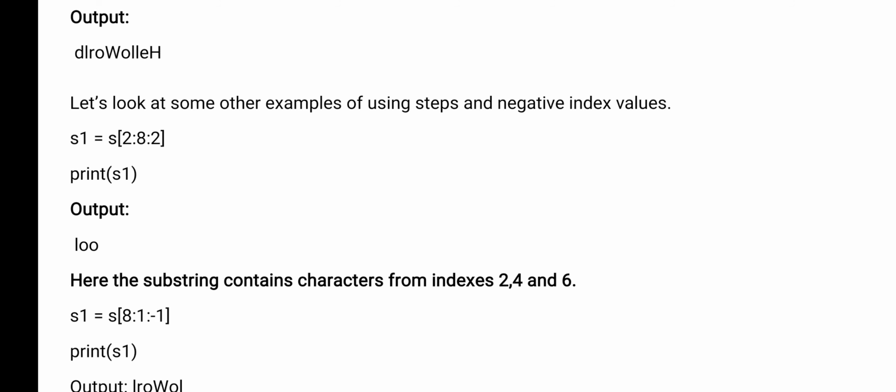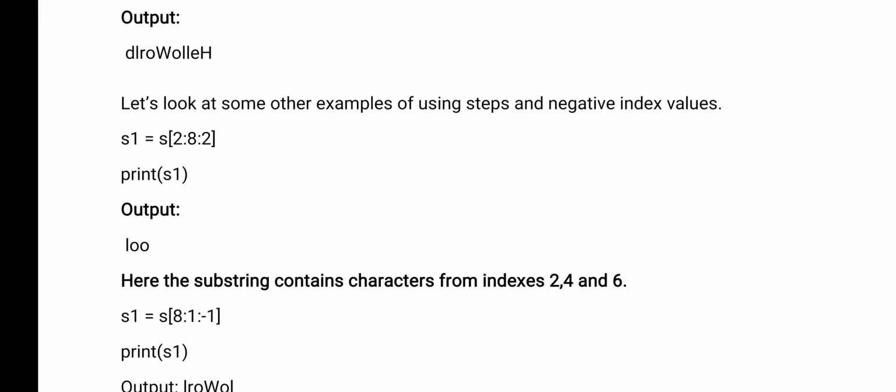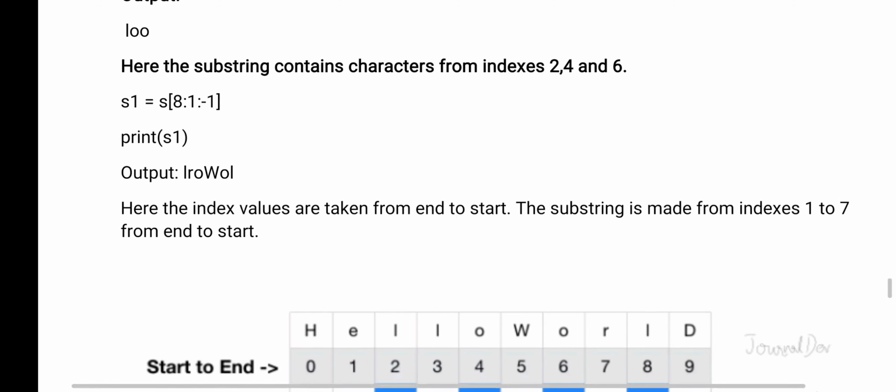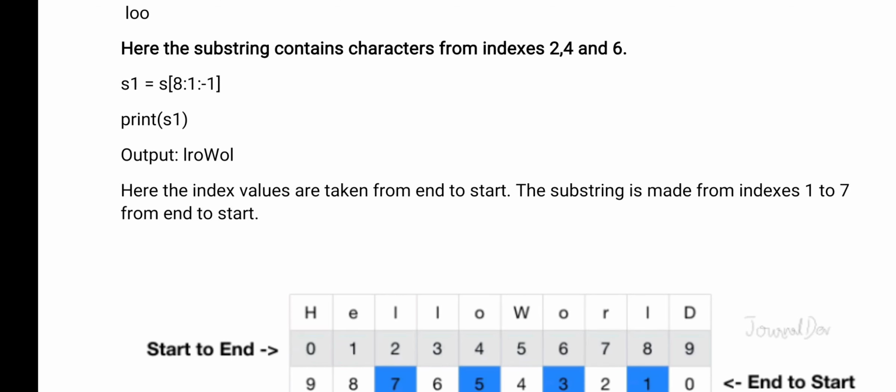In our earlier example we used negative values; here I have given positive values. 2:8:2 means I want to print numbers from 2 to 8, and every time I increment by 2, meaning alternate numbers are printed. Now we are starting from 8 and going to 1 in reverse order, and the incrementation is in reverse order.